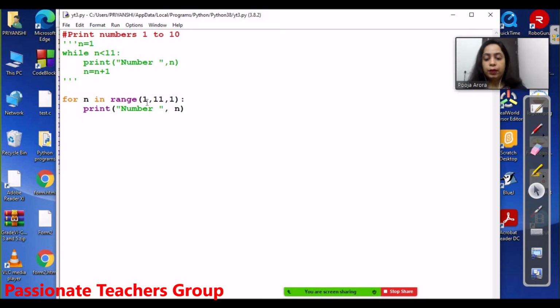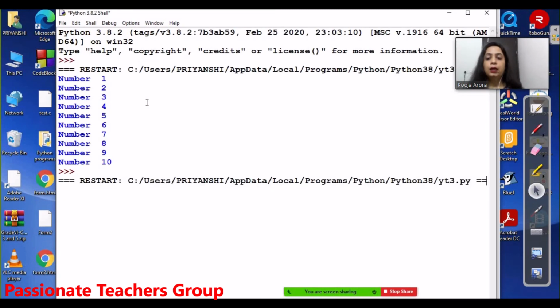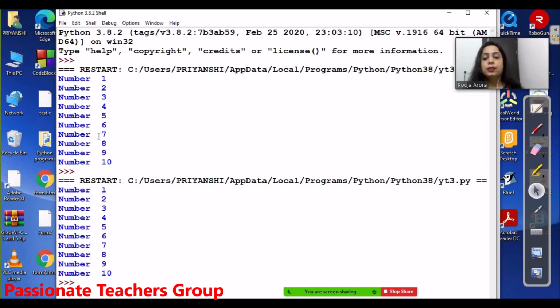I am just saving it and running it. So you can see in the output I have again the same output. Both of them are actually doing the same thing.